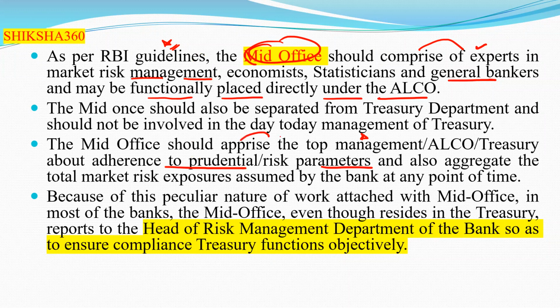So the mid office should apprise the top management, that is the higher authorities present under ALCO or treasury, about adherence to the prudential or risk parameters, and also aggregate the total market risk exposure assumed by the bank at any point of time.